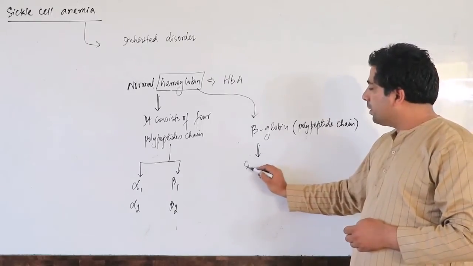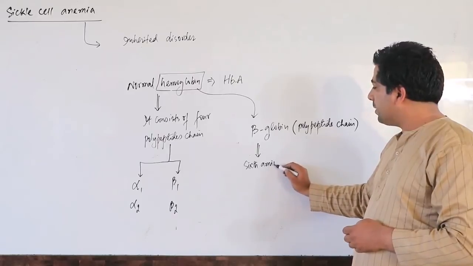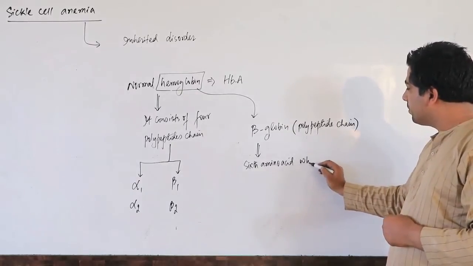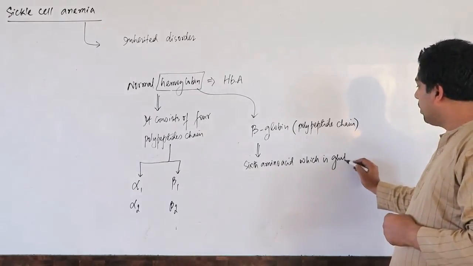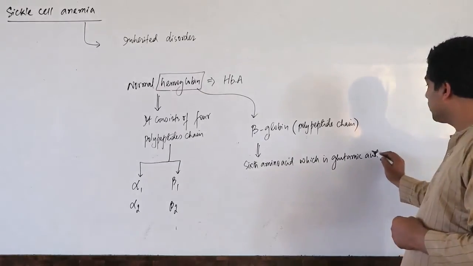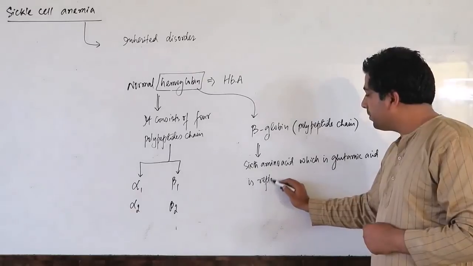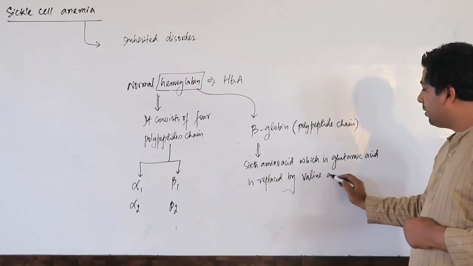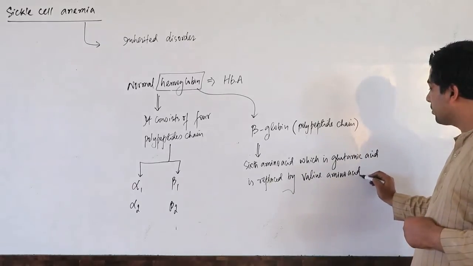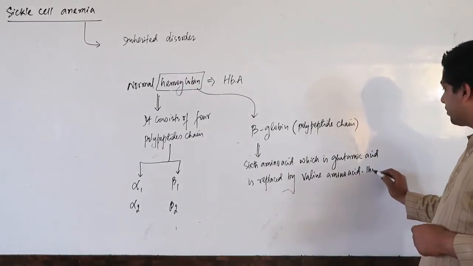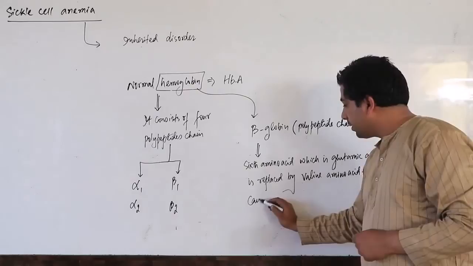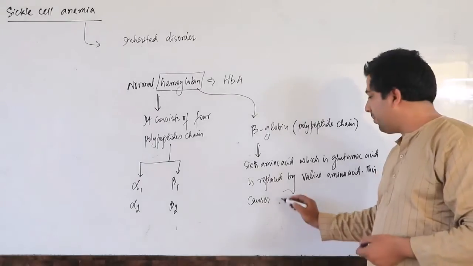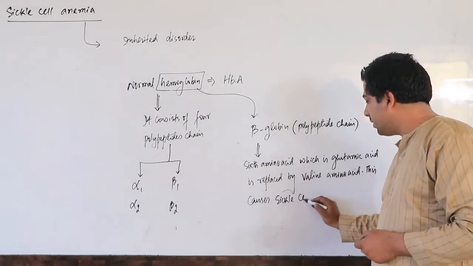If we take a beta globin, what will happen? Actually, the 6th amino acid, which is glutamic acid, is replaced by valine amino acid. This causes defective hemoglobin, and which causes sickle cell anemia. So I will directly write down, this causes sickle cell anemia.